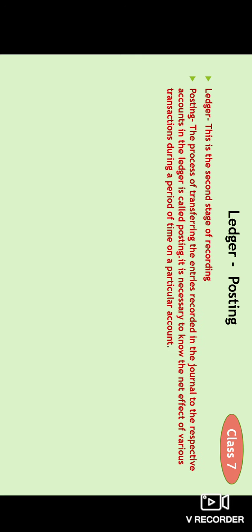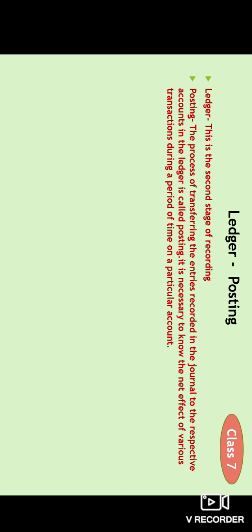In class 7 today we will study ledger posting. This is the second stage of recording. The first stage is the journal entry, where we record every item in one book. After that, we separate each account in the ledger, and the way we do that is known as ledger posting.